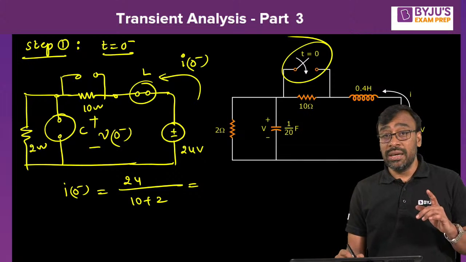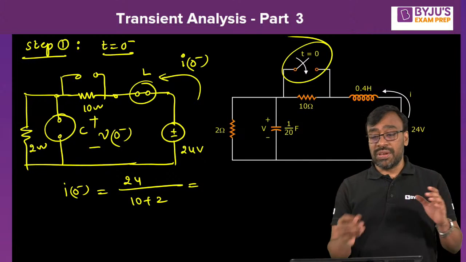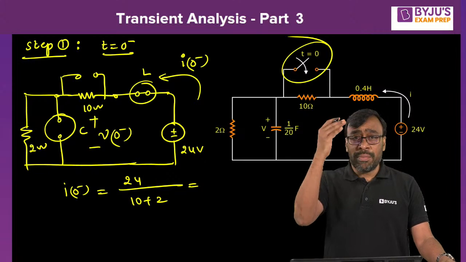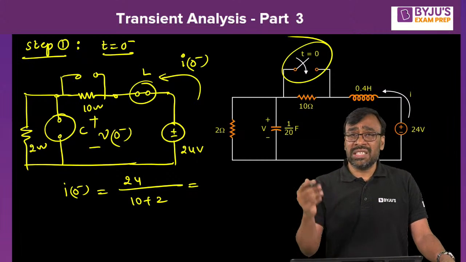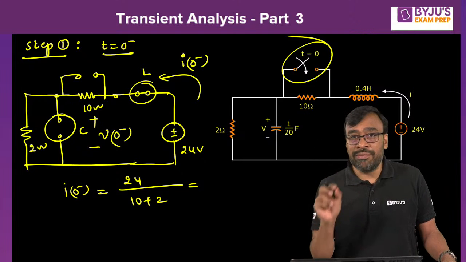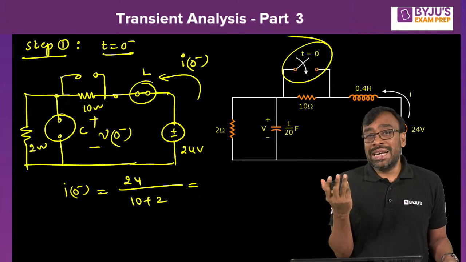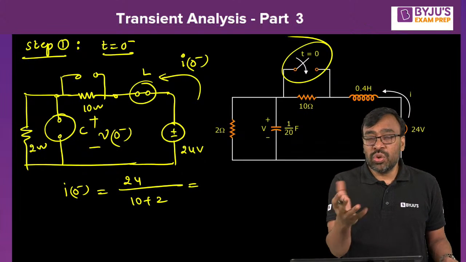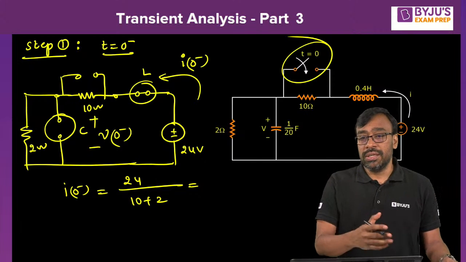And in GATE, the numerical answer type: if suppose 4 options are there, at least you have a possibility to pick the right option. In case you get the wrong answer, you make an attempt again. But if you have a numerical answer type, fill in the blank, how can you understand whether your answer is right or not? There is no possibility to cross check your answer. So be careful.